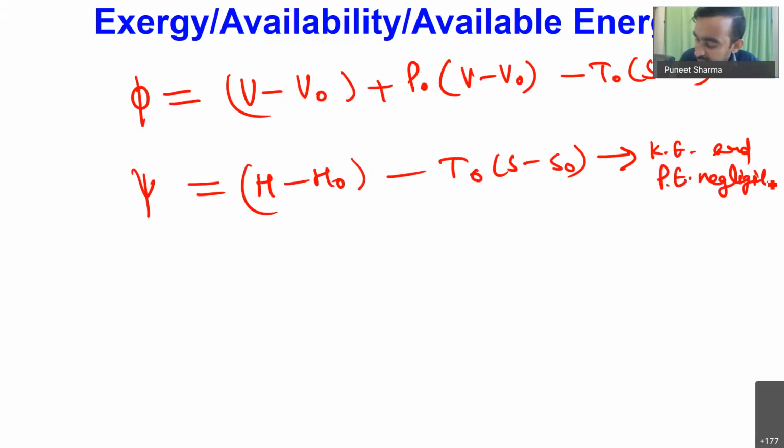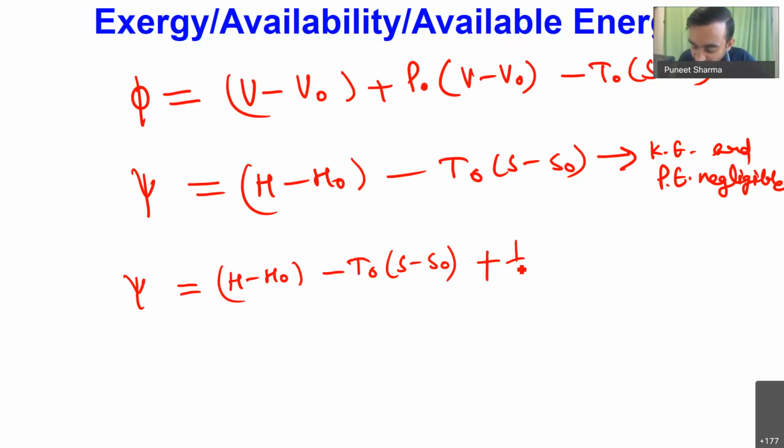And if we consider the change in kinetic energy and potential energy also, then our psi will be equal to h minus h naught minus T naught times s minus s naught plus half m into V square minus V naught square. Okay. And also we will be having plus mg into z minus z naught.